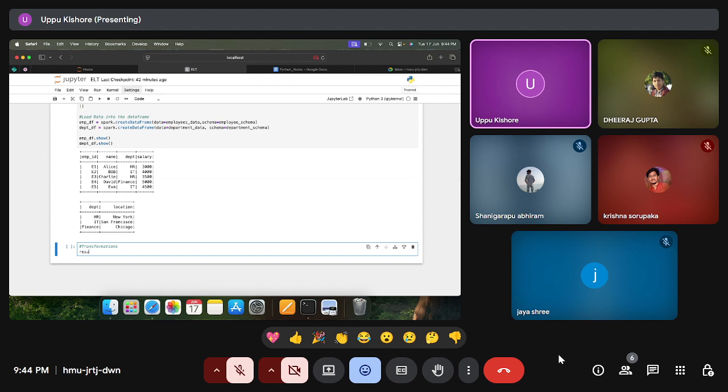So how to perform? result equals spark dot. So this kind of transformations we have already seen.